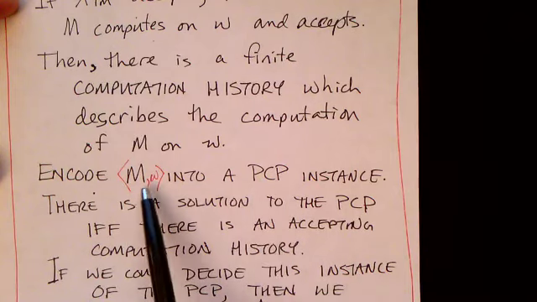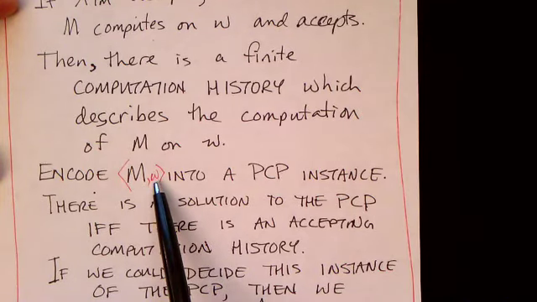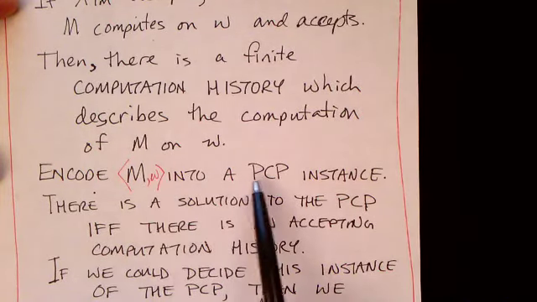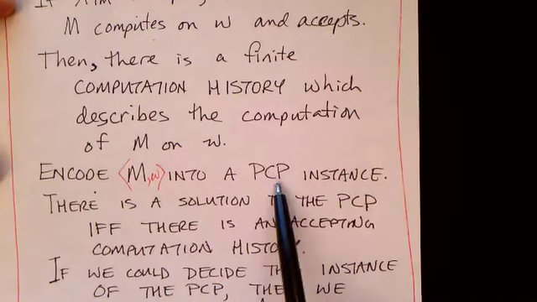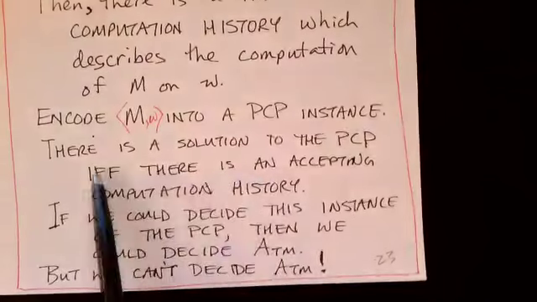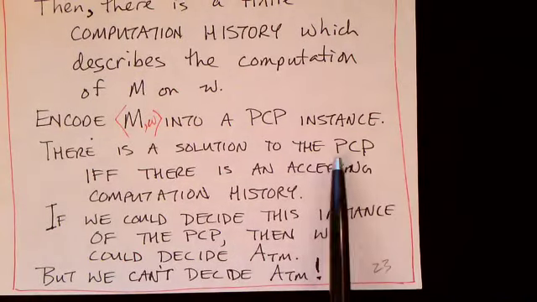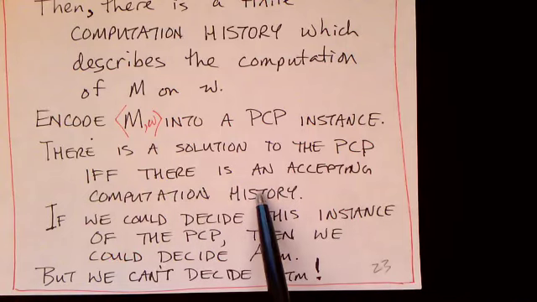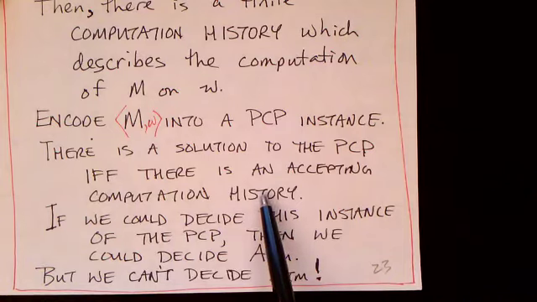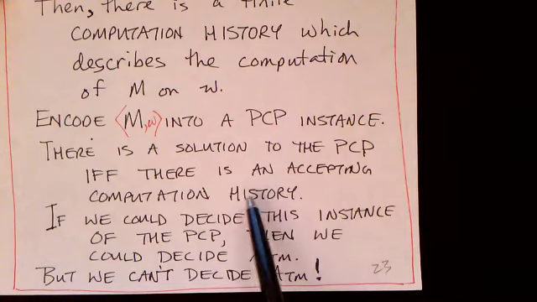So given a Turing machine description M and a string to run that Turing machine on W, we're going to encode that into an instance of the post-correspondence problem in such a way that there's a solution to the post-correspondence problem if and only if there is an accepting computation history. So this idea of computation histories will be used in this whole proof idea.